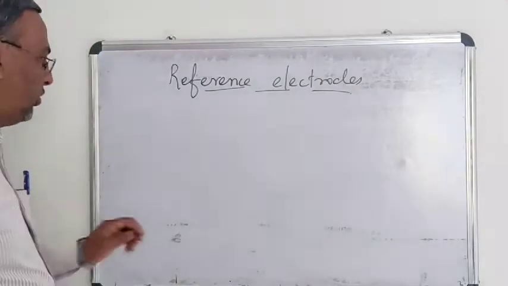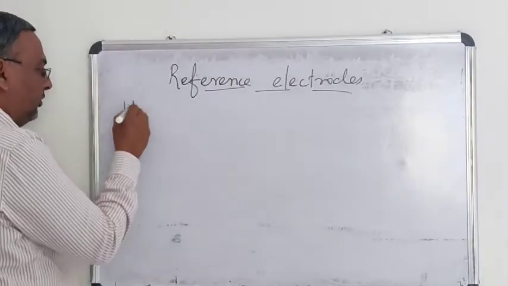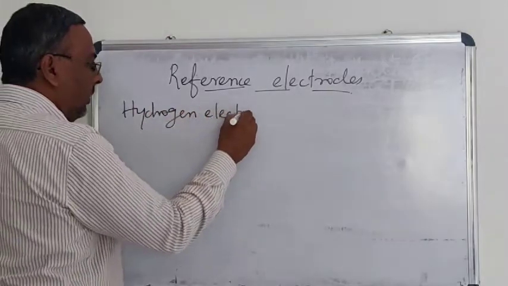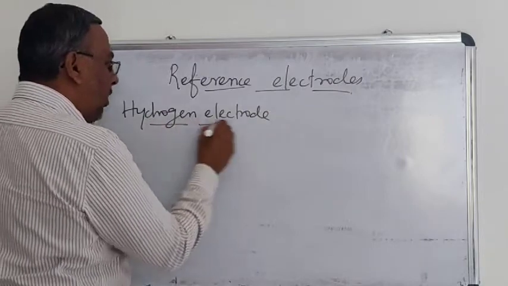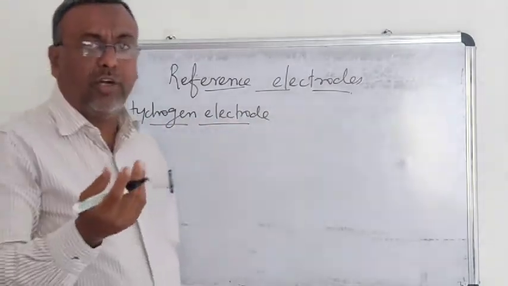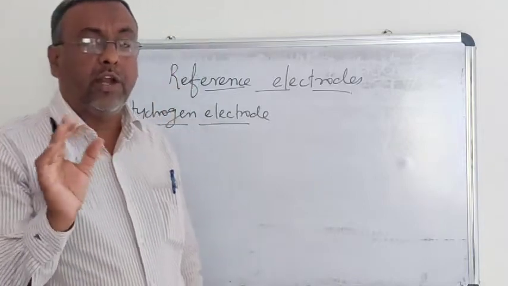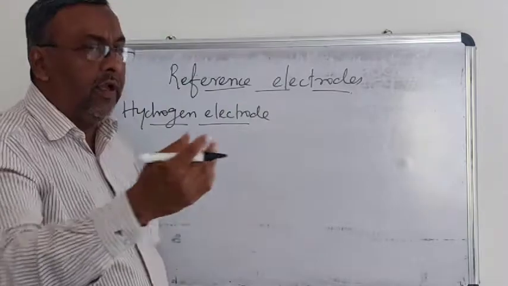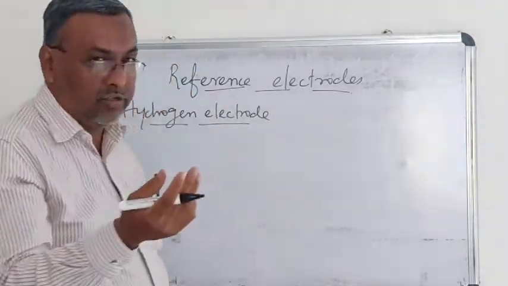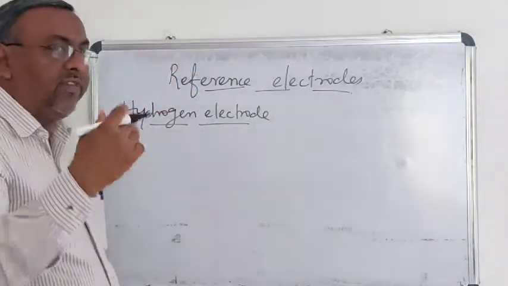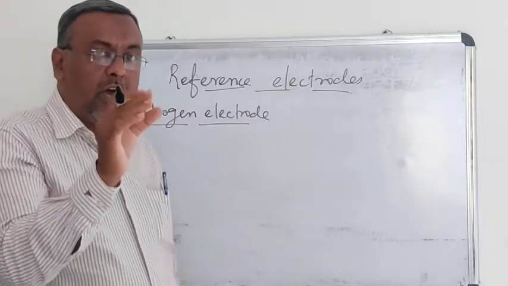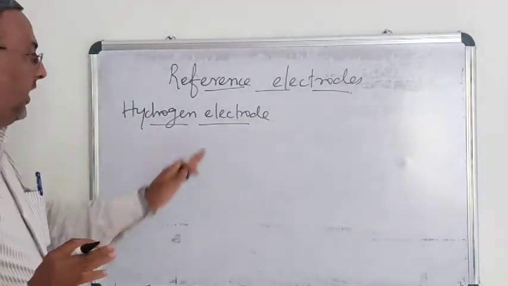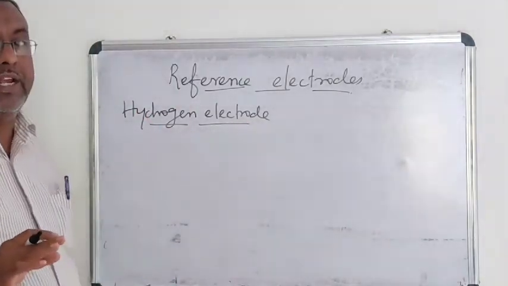Reference electrodes. Usually, the reference electrode used is the hydrogen electrode. If you want to find out the electrode potential of any electrode, you cannot find out a single electrode potential. It has to be connected with some standard or reference electrode whose value is arbitrarily fixed. For example, in the case of the hydrogen electrode, its standard electrode potential is 0.